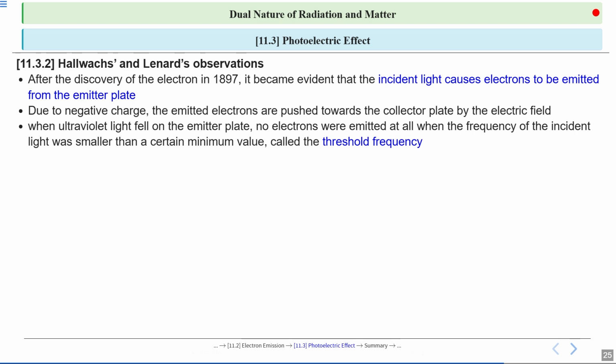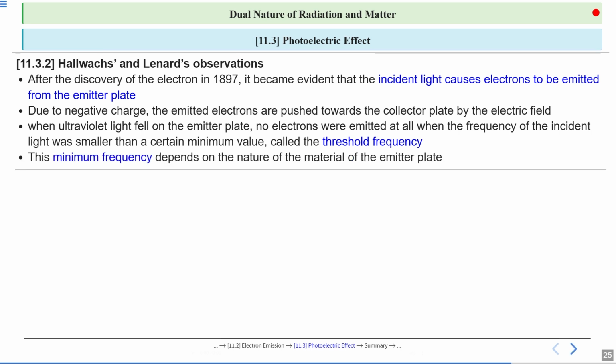When ultraviolet light fell on the emitter plate, no electrons were emitted at all when the frequency of incident light was smaller than a certain minimum value called the threshold frequency. This minimum frequency depends on the nature of the material of the emitter.